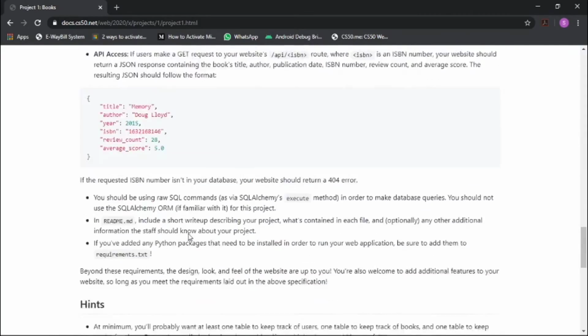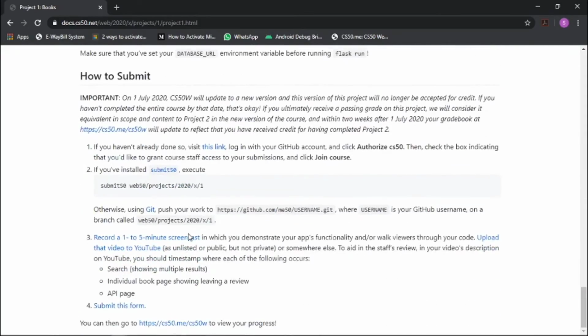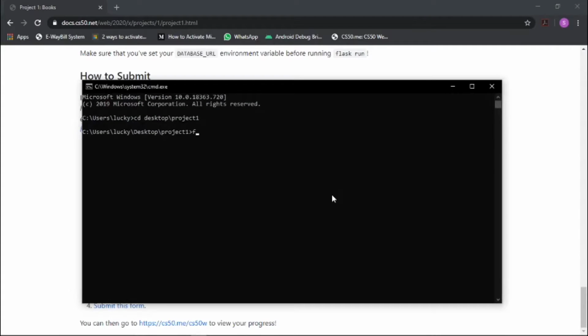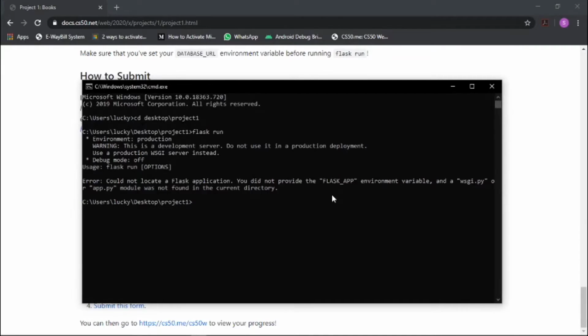Here I was asked to submit it to this website, along with a video of 1 to 5 minutes, so that I am doing. Now let me run the program, where I will say flask run, and now we see there was a problem. Okay, let's set the Flask app first.